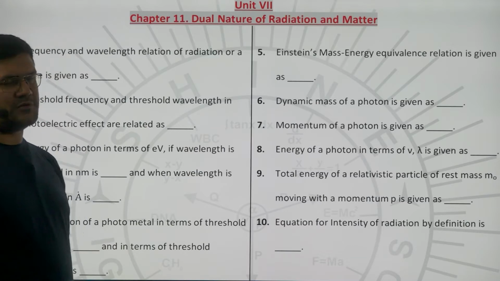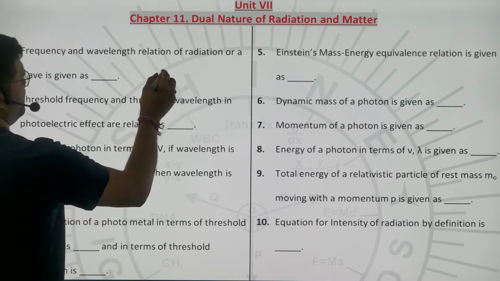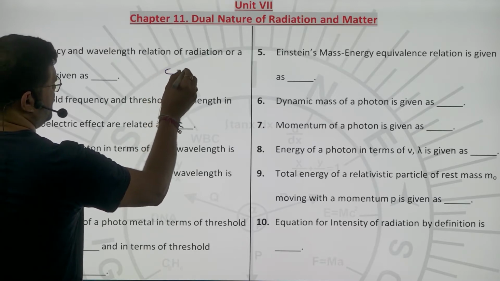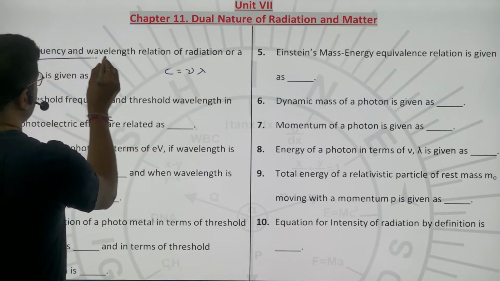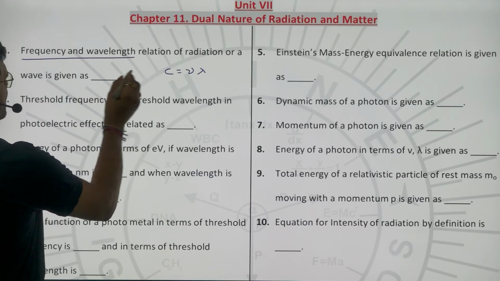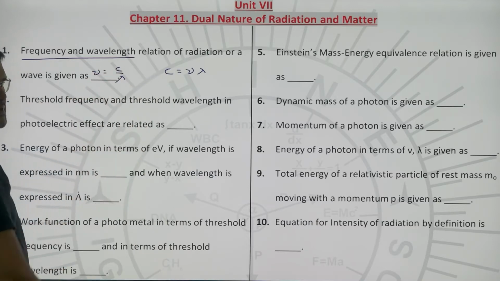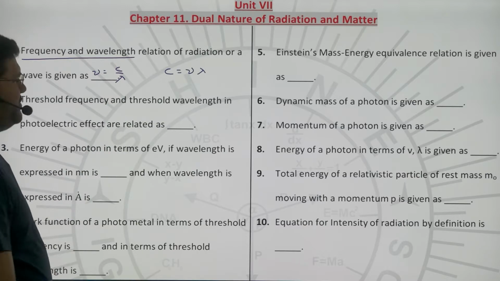The first formula, the frequency and wavelength relation of a radiation or a wave. We know that the speed of light is equal to nu lambda. He wants a relation for frequency versus wavelength. So I can transpose wavelength to the other side and write the equation as nu is equal to c by lambda. Nu is frequency, lambda is wavelength.